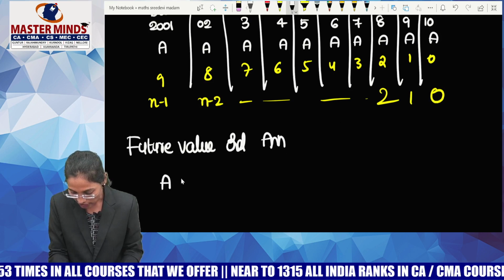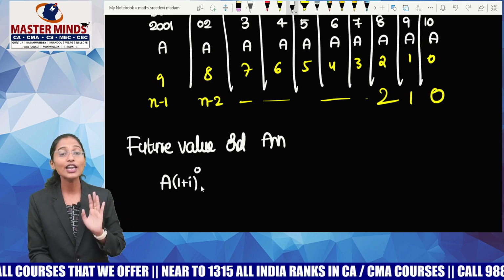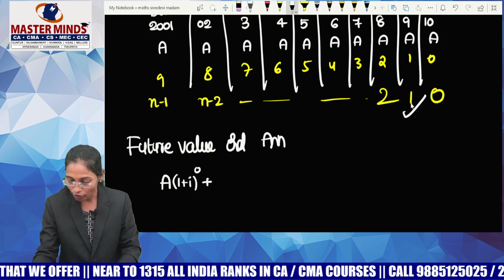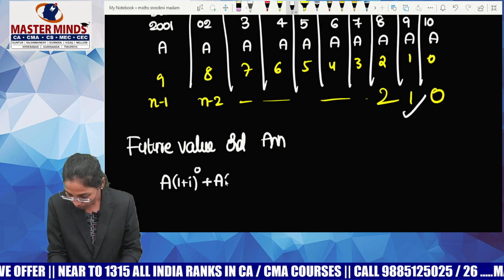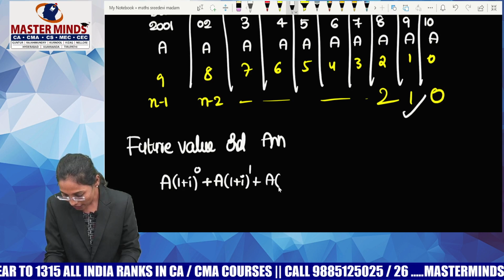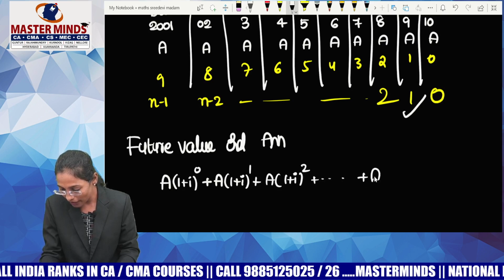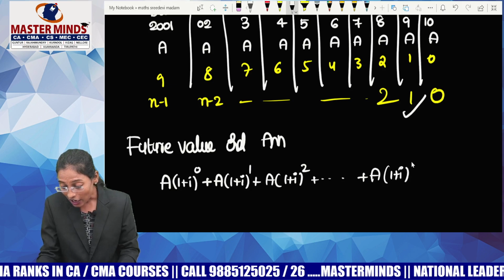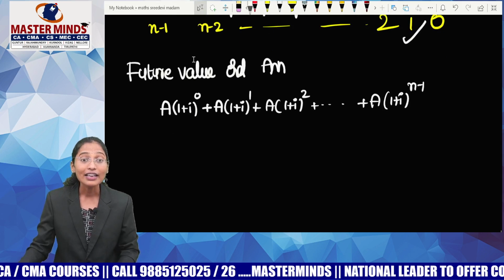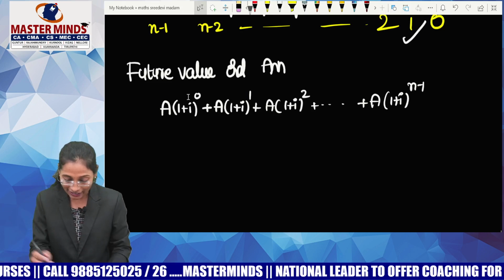So guys, look at this. This A rupees is my principal. For this A rupees, I will not receive any interest. So I am writing A into (1 plus i) to the power 0 as my amount. Now, the next amount, I am talking about this one: A into (1 plus i) to the power 1. Next, A into (1 plus i) whole square. Like that, the last one is A into (1 plus i) to the power n minus 1. Guys, tell me how many terms are there in the sequence? N terms, because you started off with 0 up to n minus 1, so n terms.